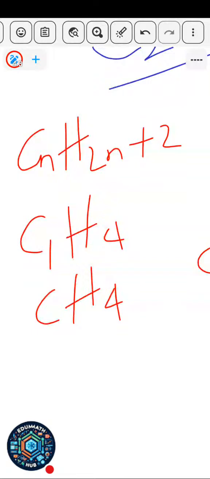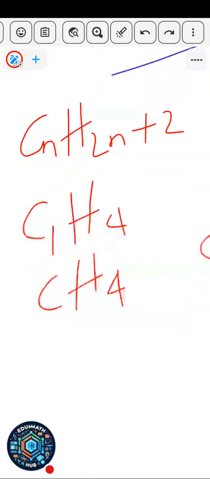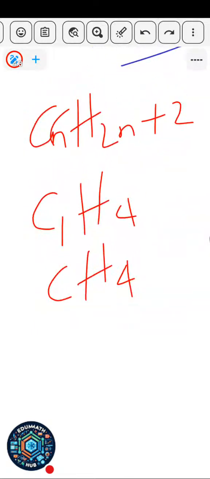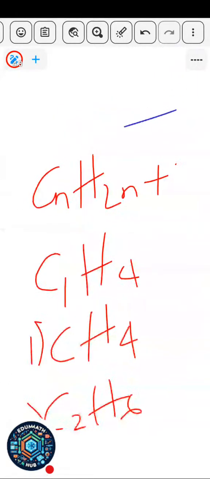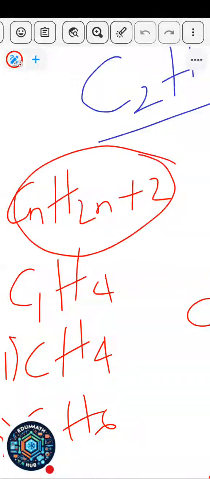This first member is called methane. Then the second member, just put 2 here. So that will be C2. Put another 2 here, 2 times 2 is 4, 4 plus 2 gives you 6. So this one will be C2H6. This one here will be the second member. And so on like that. You continue like that, you get the members. So this is the general formula for the alkane family.